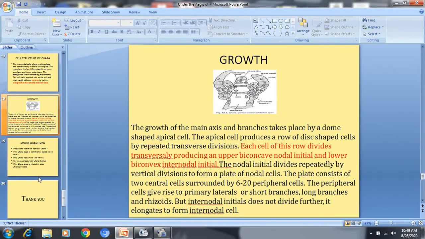The biconvex cell just elongates, it does not divide further, and it is called the internodal cell.